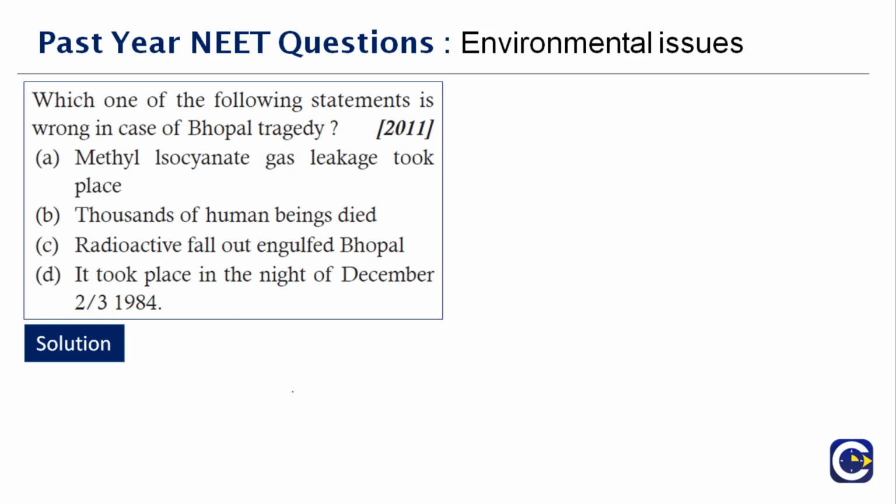It is because of the gas abbreviated as MIC, methyl isocyanate. When it reacted with water, it led to the burst. The system could not withstand the pressure, and the safety valve could not control the pressure further, so the system burst, taking many lives. This took place in the night of December 2/3, 1984. That is also right. So out of the 4 options, which one is wrong? It is option C. Radioactive fallout engulfed Bhopal is the wrong answer.